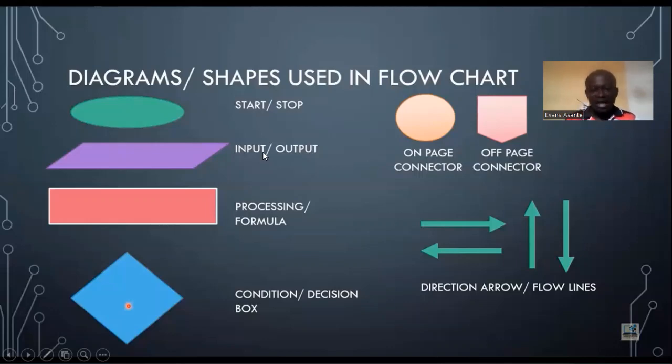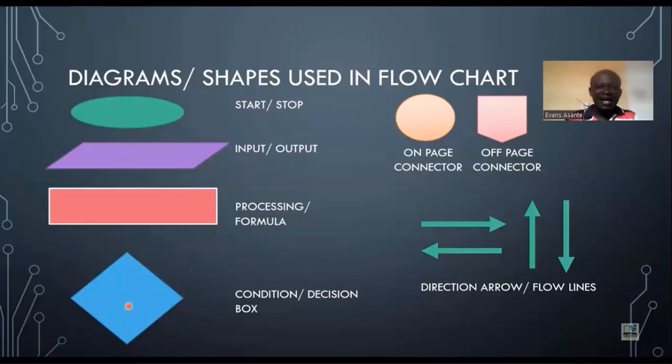So the input and output is where you prepare the items you want to buy, the items you need. And in mathematics, that's where you gather the numbers you're going to use in solving the problem. So in computer, that is where you analyze the data you're going to input into the computer. Then, after inputting the data, you know, in the information processing cycle, the next item is processing.